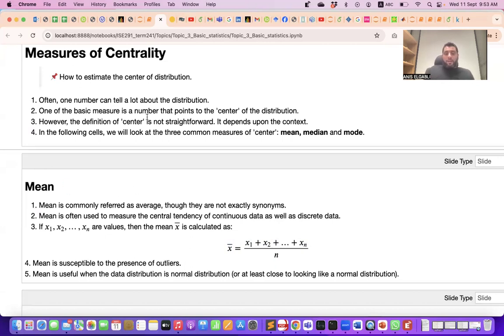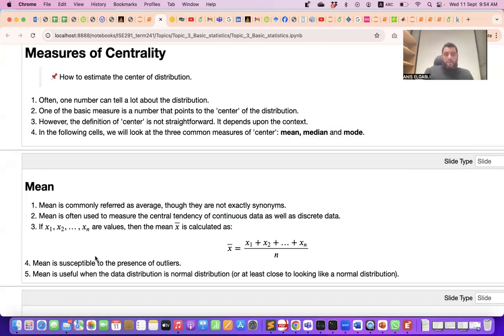So the mean is one way to measure the centrality, or the central tendency, for both continuous as well as discrete random variables, but it's not the only way. There is also the median and the mode. In the median, we sort the data according to the values of the different samples in ascending order, and we take the value of the one in the middle. That's the median. And the mode is the most occurring one, which is a good centrality measure for categorical attributes.